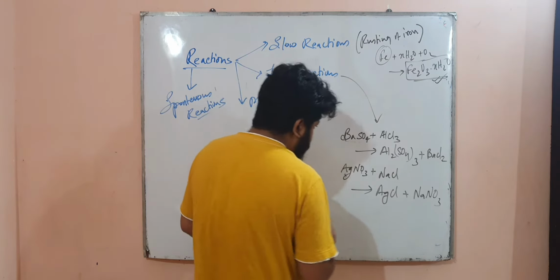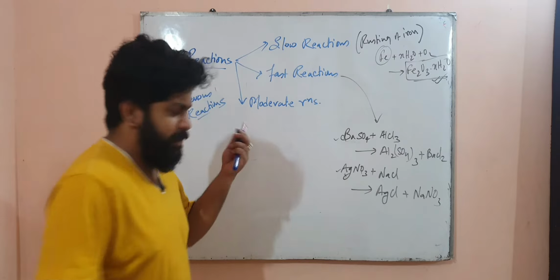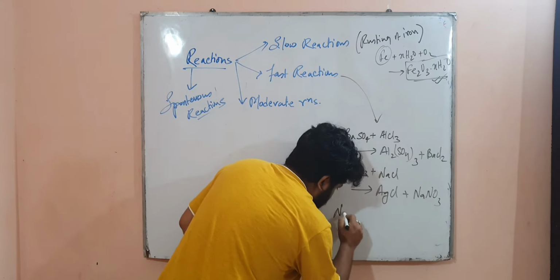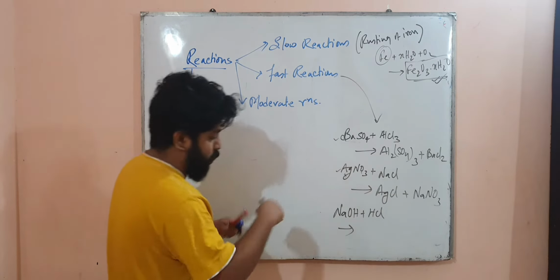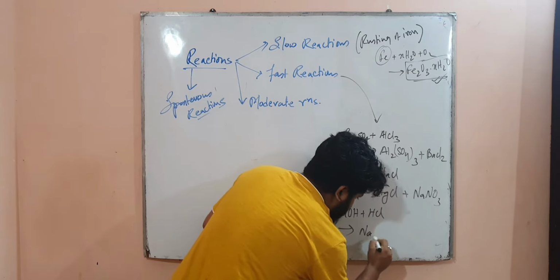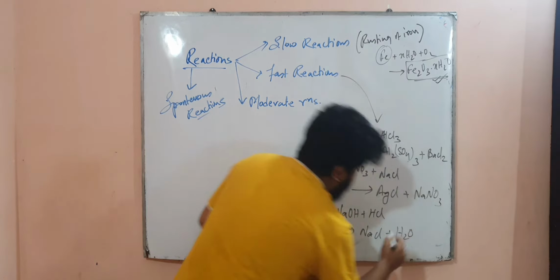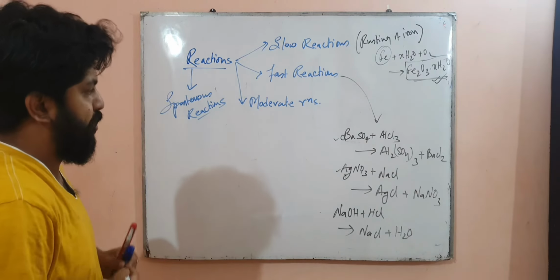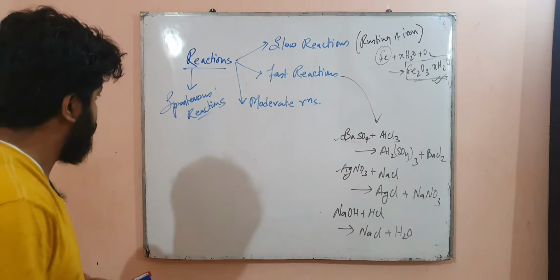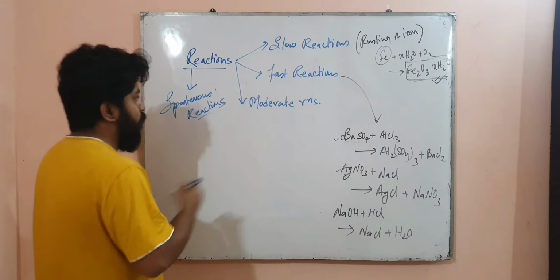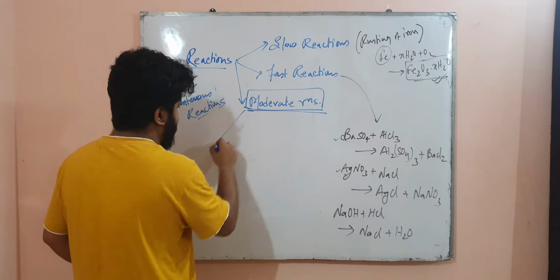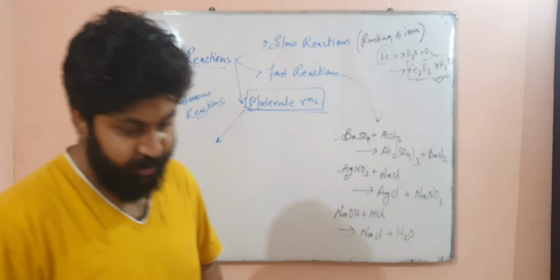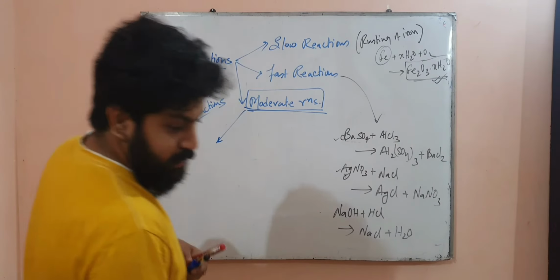So these are the two. If you want another example, maybe NaOH plus HCl, a reaction between an acid and a base to form salt and water, that is NaCl plus H2O. This is also a very fast reaction. So these are the examples of fast reactions. Now, talking about moderate reactions, an example is the hydrolysis of ester.